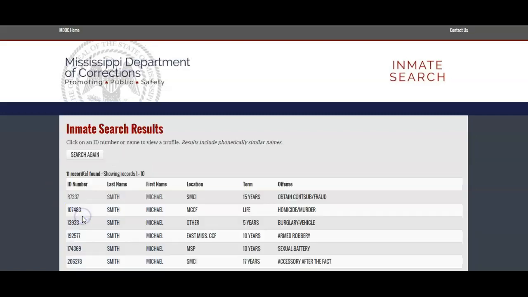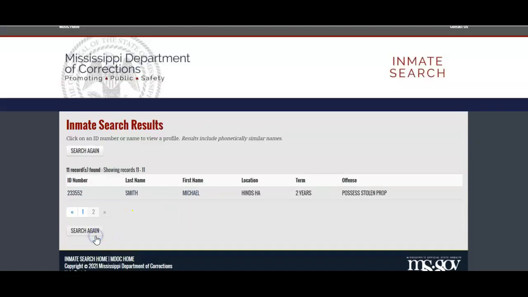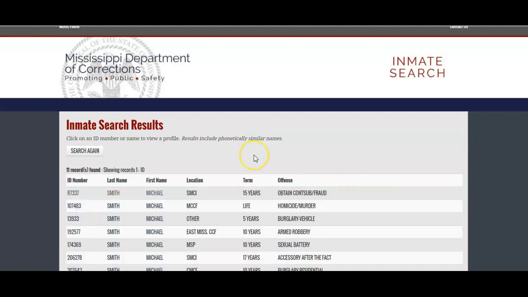So take a look at the results. As you can see, the results for this are all Michael Smiths. So again, I don't think it gives you results based on aliases. And Michael Smith seems to be a pretty popular alias based on other states that we've looked at.